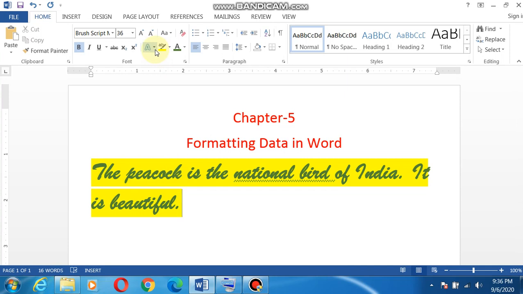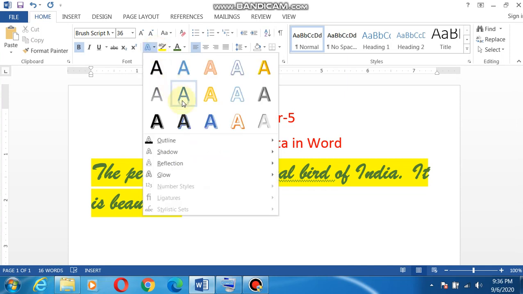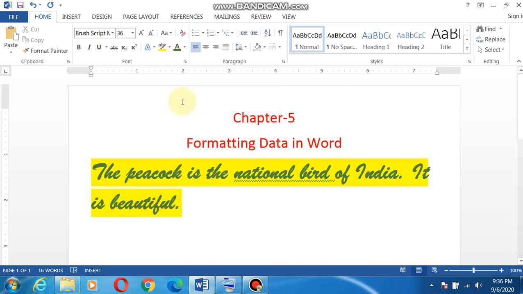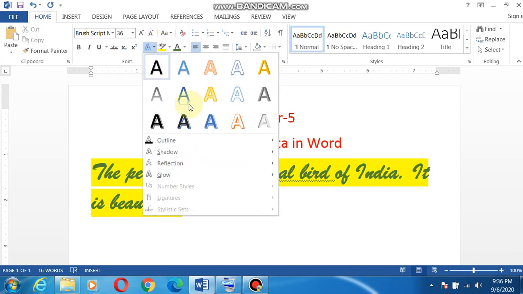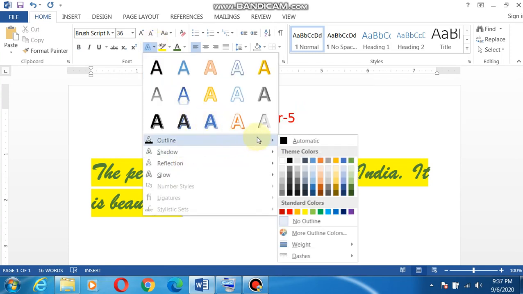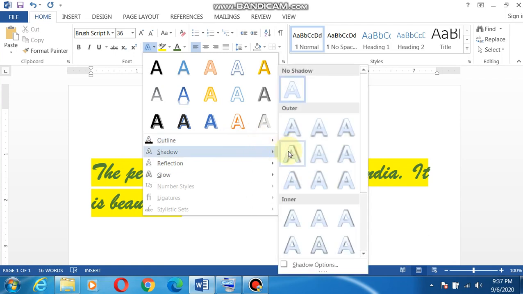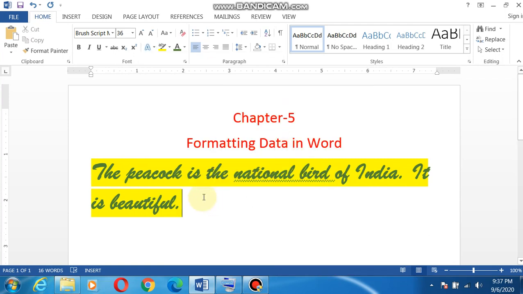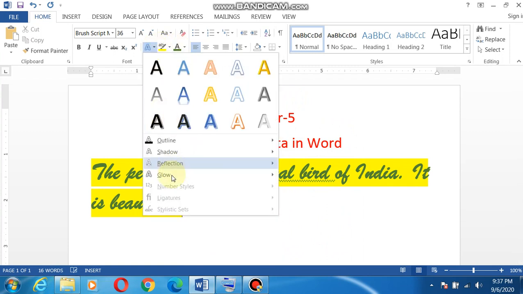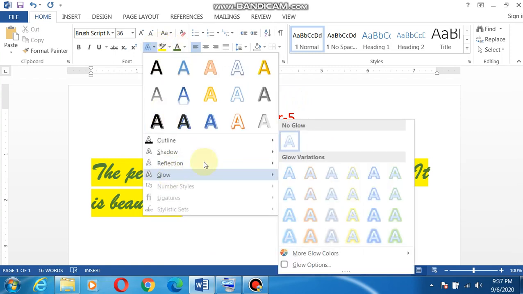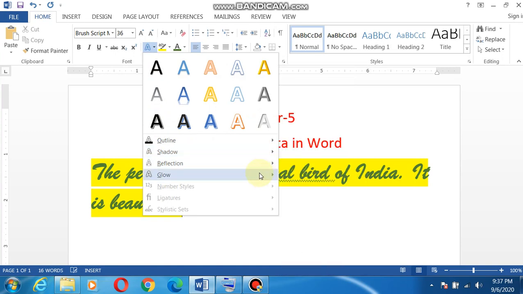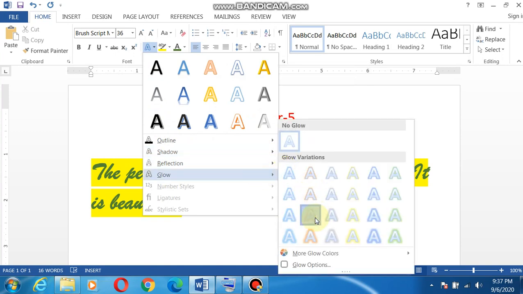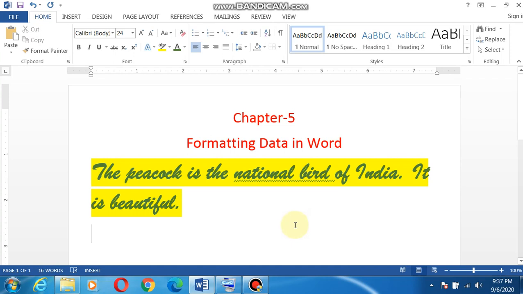Now these are again some text effects: shadow, reflection, glow, any style, any formatting feature you can apply.